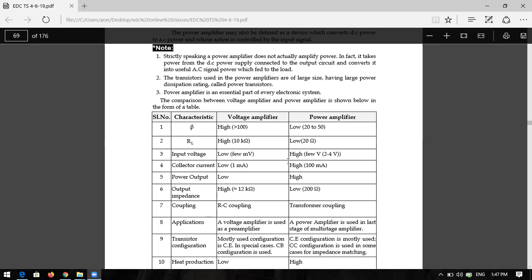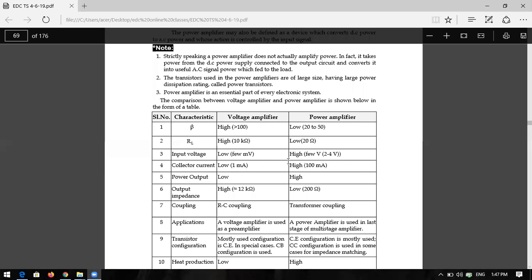Output impedance is high in the voltage amplifier and low in the power amplifier. Why? Because the output or load resistance is low. And what coupling is mostly used in the voltage amplifier? RC coupling, resistance capacitive coupling, is used in the voltage amplifier, whereas in the power amplifier transformer coupling is used.